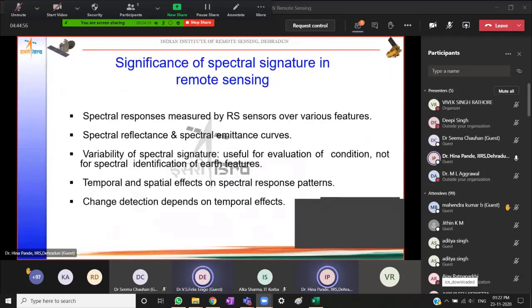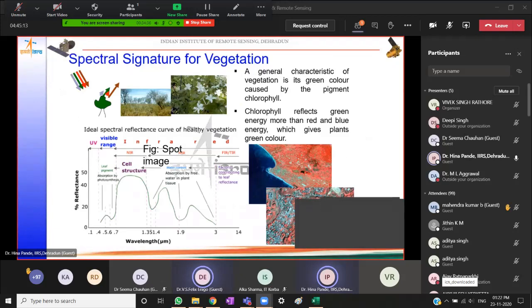So spectral responses in terms of reflectance and emittance curves and the variability of the spectral signatures let us evaluate the condition of the features and help us in identifying these features on the surface of the earth. Right? Now quickly we will go through different spectral signatures for different features, beginning with vegetation.